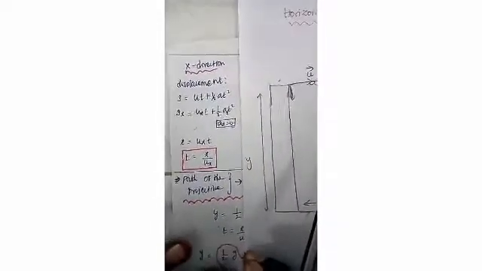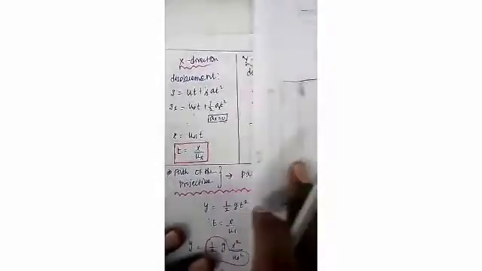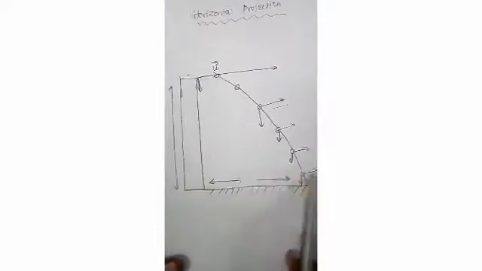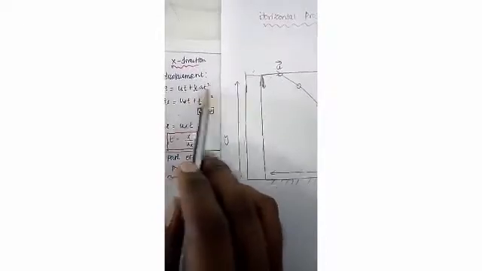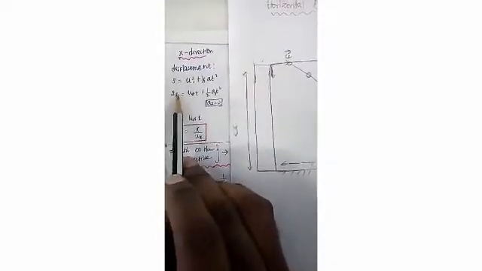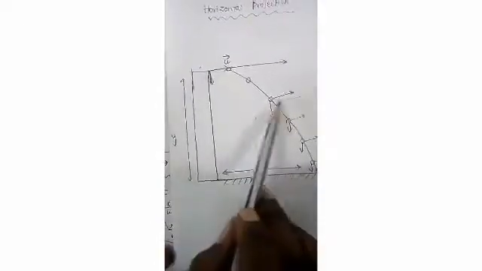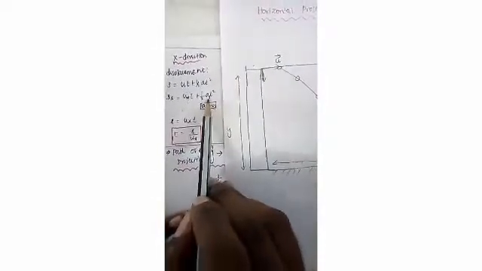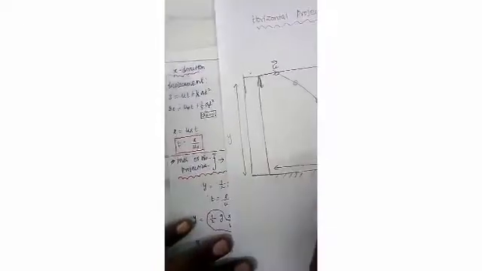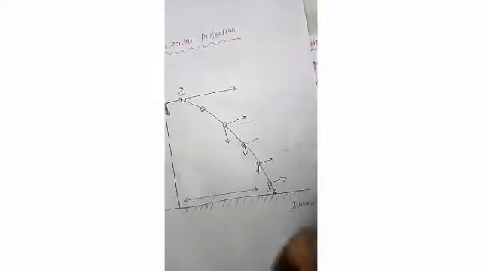Now let us discuss the horizontal projection, where the projectile moves along the x direction. Using the kinematic equation s equal to ut plus half at squared, I am using the subscript x, meaning the projectile moves along the x direction. Here ux is the initial velocity and ax is the acceleration. The acceleration will be 0 because in the x direction the velocity is constant.